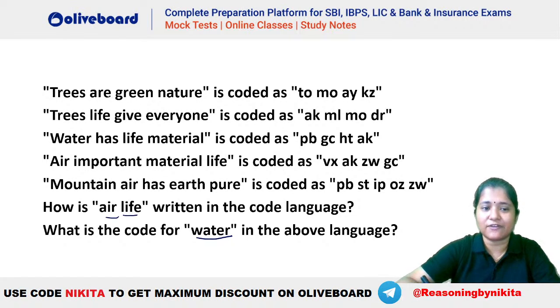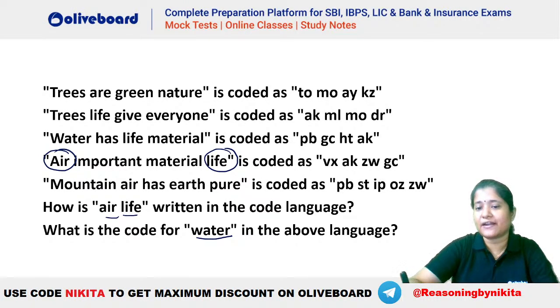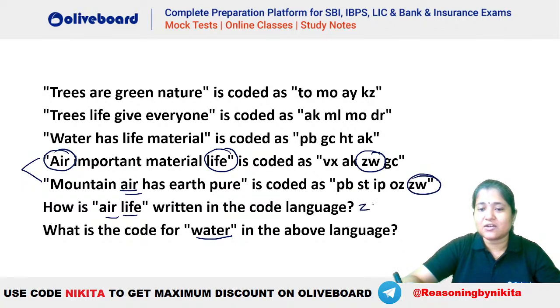Okay, chalo, let's check, right? What is air, life? Where do we have air? You can see air is there in this one, and life is also here in this one. So if you are able to understand the one for important material, you can find out whichever will be remaining. Air is there in the fourth one also, and if you compare the two, only air is common, and ZW is common. That means air has to be ZW.